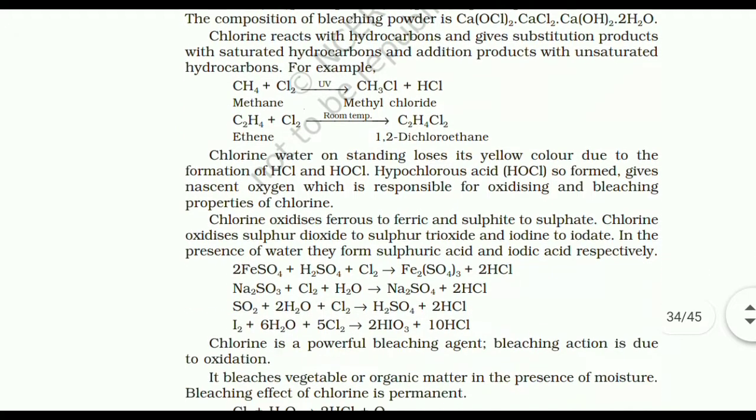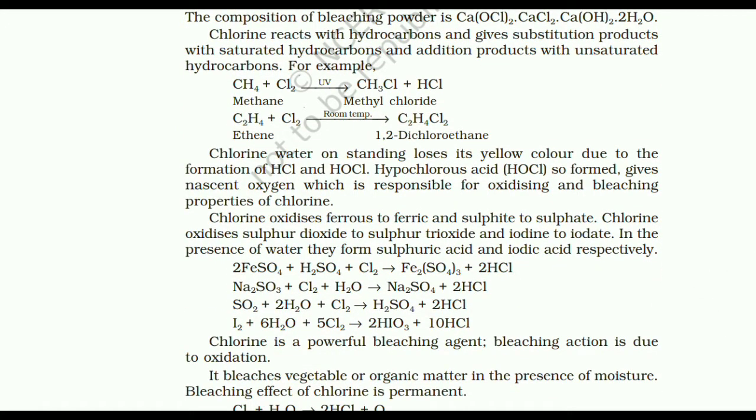Chlorine water on standing loses yellow color due to the formation of HCl and HOCl. Hypochlorous acid, that is HOCl, so formed gives nascent oxygen, which is responsible for the oxidizing and bleaching properties of chlorine. Chlorine oxidizes ferrous to ferric and sulfite to sulfate. Chlorine oxidizes sulfur dioxide to sulfur trioxide and iodine to iodate. In the presence of water, they form sulfuric acid and iodic acid respectively.